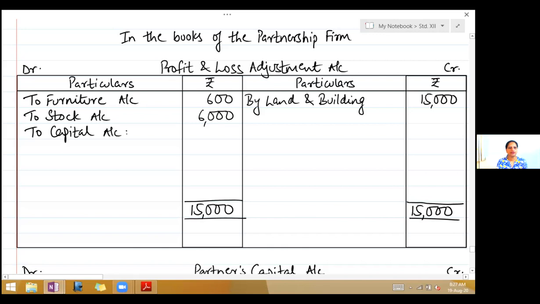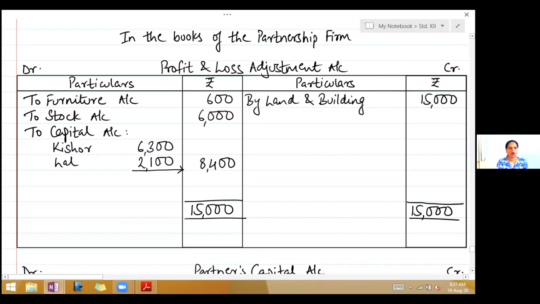Now this profit is to be distributed only between the two old partners, Kishore and Lal. So first we will find out the total profit on revaluation, which is 8,400. Now 8,400 divided in the ratio of 3:1. So it's 6,300 for Kishore and 2,100 for Lal.